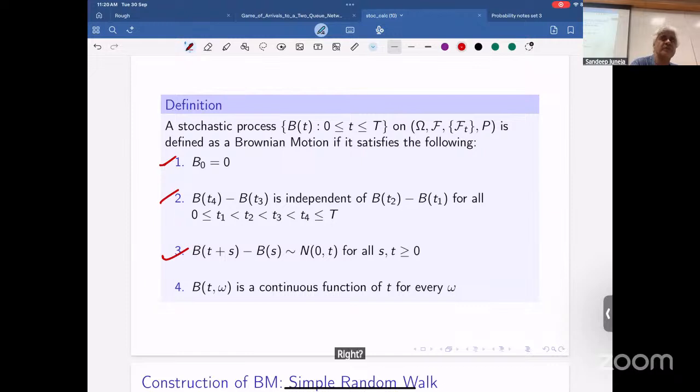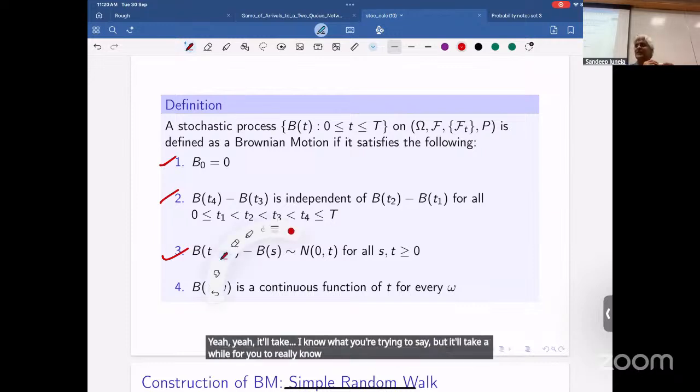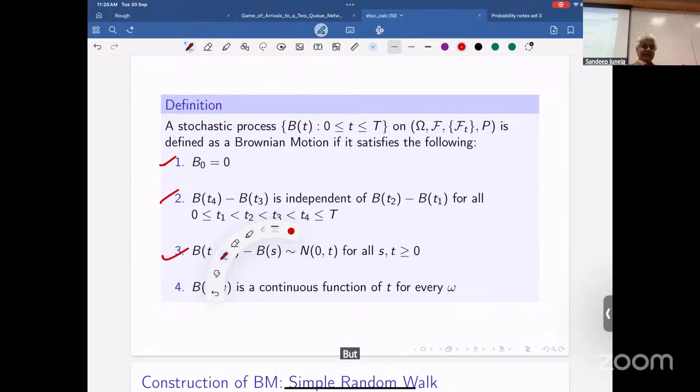So that's property 3. Does that make sense? I know what you're trying to say, but it'll take a while for you to really know what you're saying. What you're saying is exactly what we'll answer in the next slide.